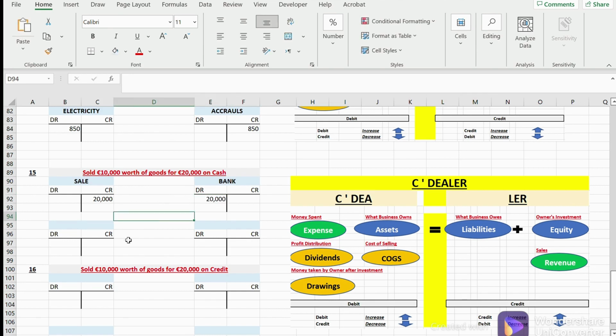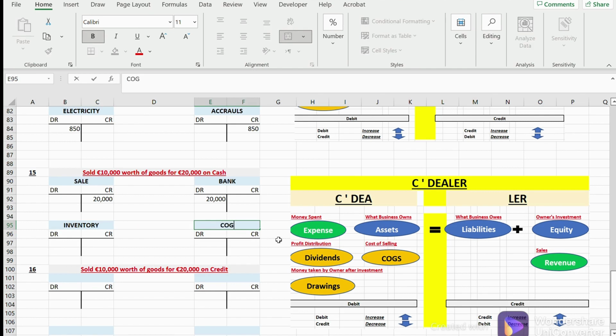Now, how much expense did we incur in order to make this 20,000? We bought this stuff for 10,000. So we had inventory for 10,000, and we had the cost of making this sale of 10,000. Inventory is now gone because we have incurred the sale.